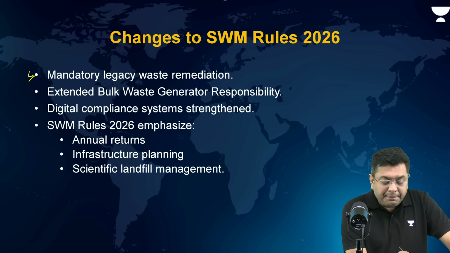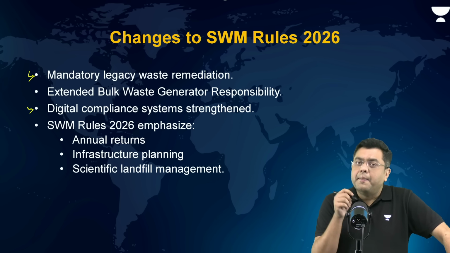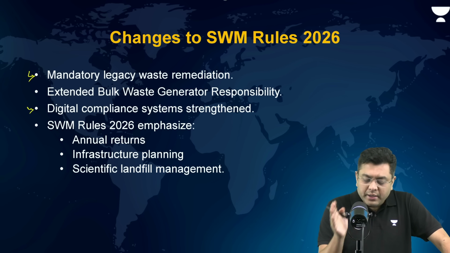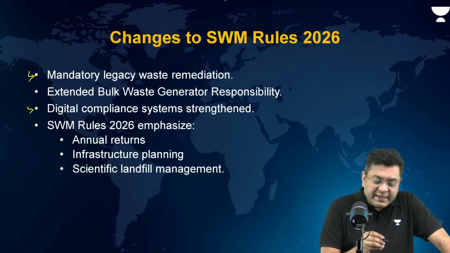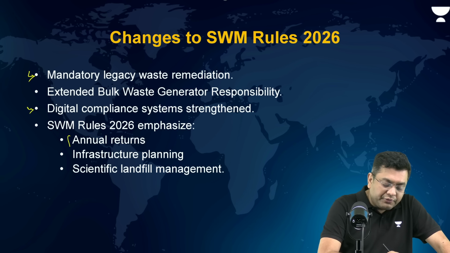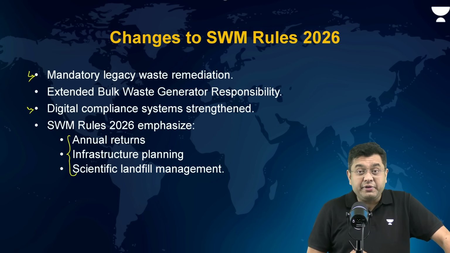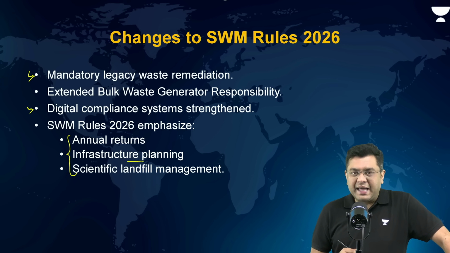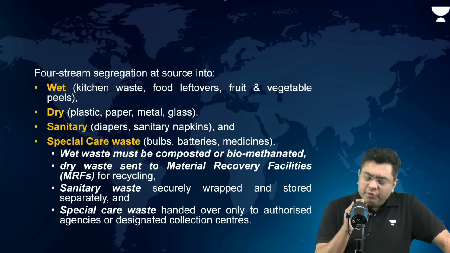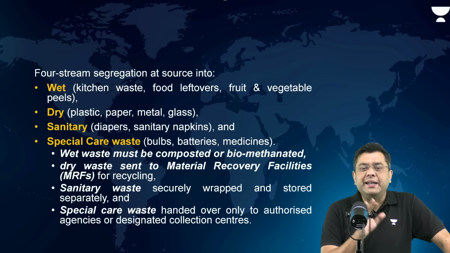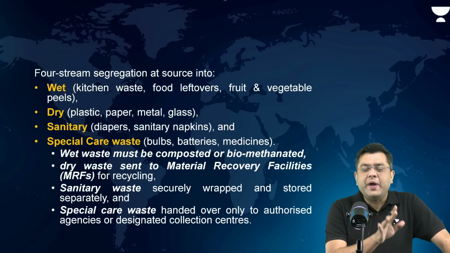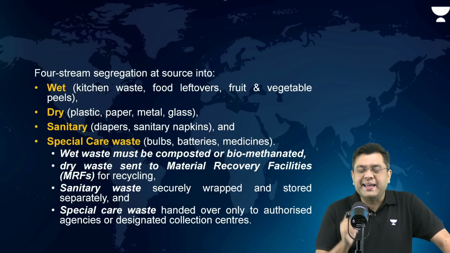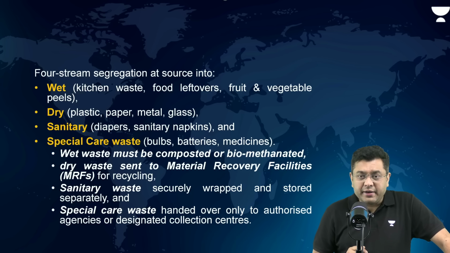Now, digital compilation system, extended bulk waste generator responsibility. And here it emphasizes annual returns filing, about how much waste is generated, how much of it is treated, infrastructure planning, and scientific landfill management. Now, waste segregation was done at source at four levels: wet waste, dry waste, sanitary waste, and special care waste.